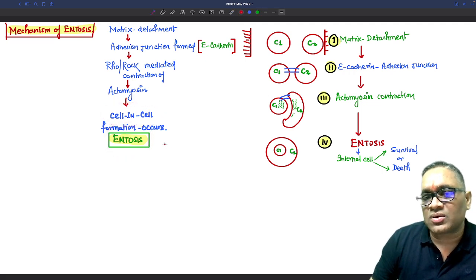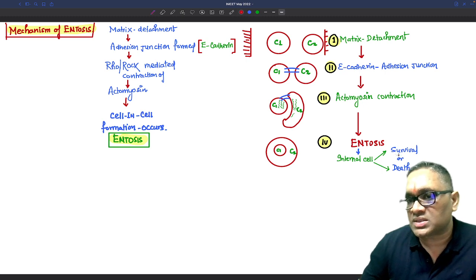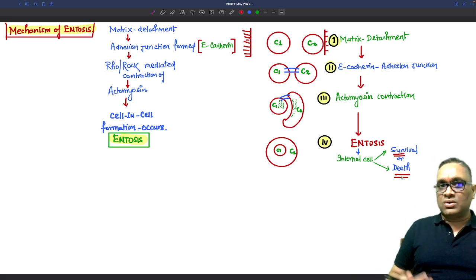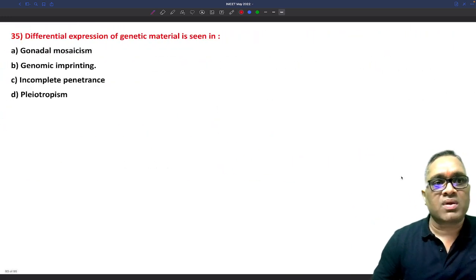right? So cell in cell entosis, how does it differ from emperipolesis? In emperipolesis, they only survive, but here they can have death also, right? So the internal cell may undergo death also in case of entosis. That is the point we have to remember.